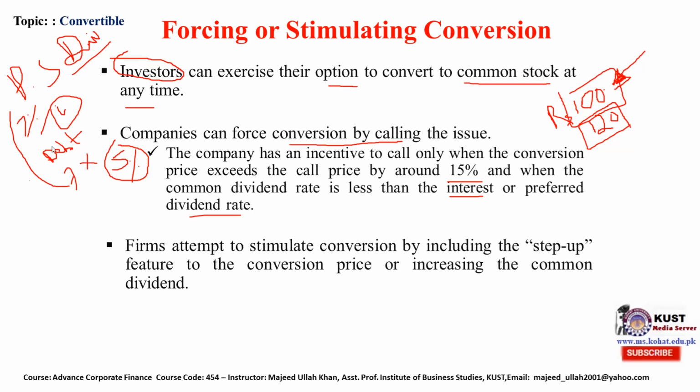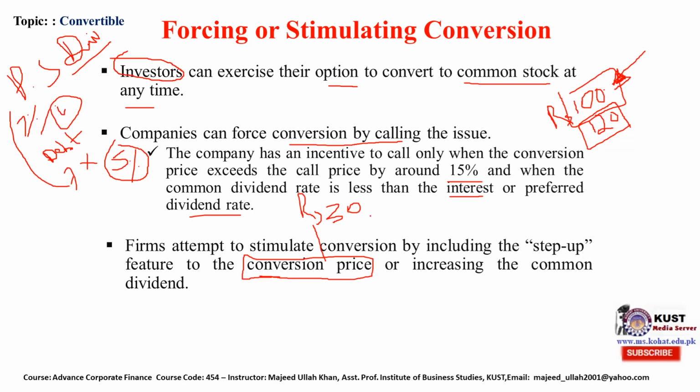How do firms attempt to stimulate conversion? They will try by including step-up features to the conversion price. Step-up feature means increasing the common stock dividend. Sometimes the conversion price is, let's suppose, 30, and the company wants people to convert their securities to common stock.